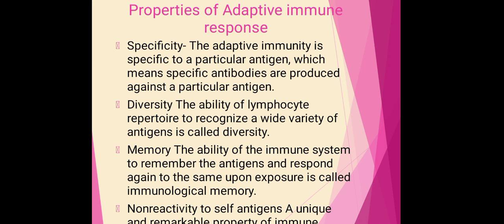The humoral immune response and the adaptive immune response are both responsible for developing immune responses against the foreign particles, but they do not develop an immune response against the self antigens. It is one of the important properties of these immune cells. The failure to recognize the self antigens leads to the development of autoimmune diseases. It means if our immune cells develop immune responses against the self antigens, it results in the development of autoimmune diseases.